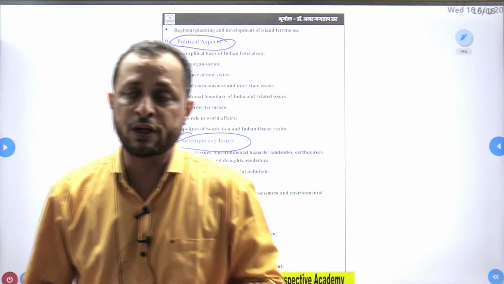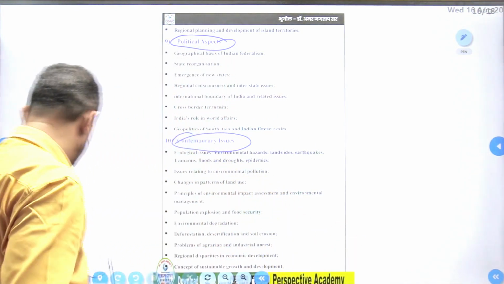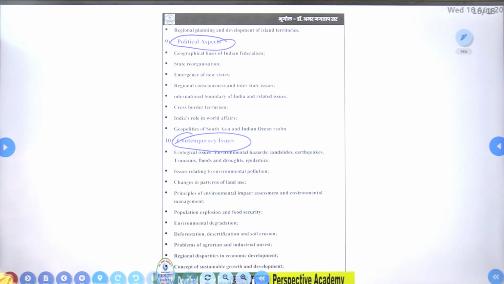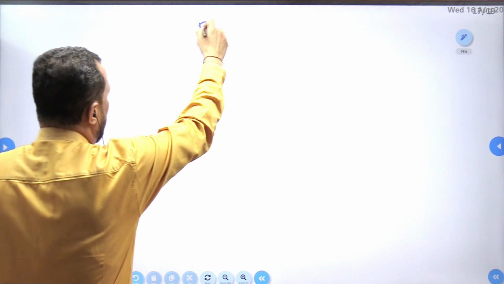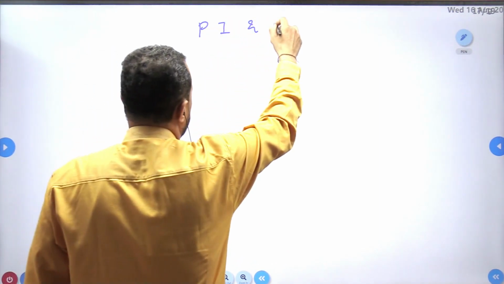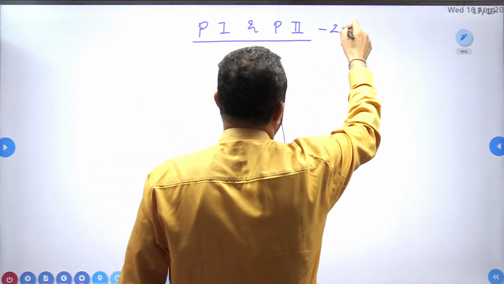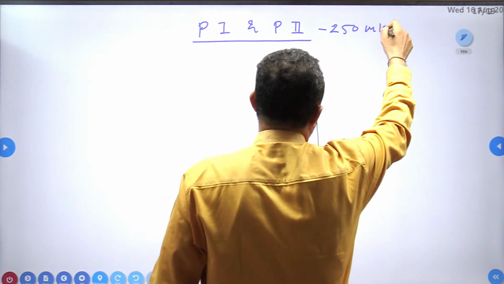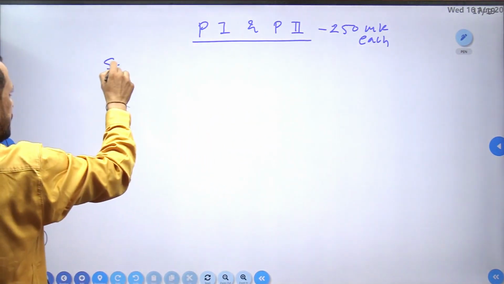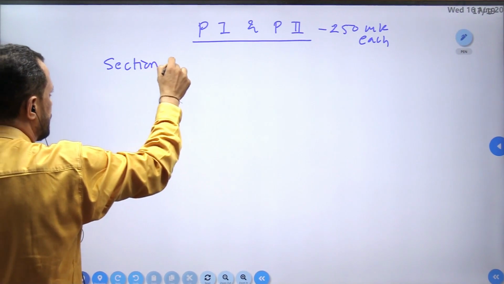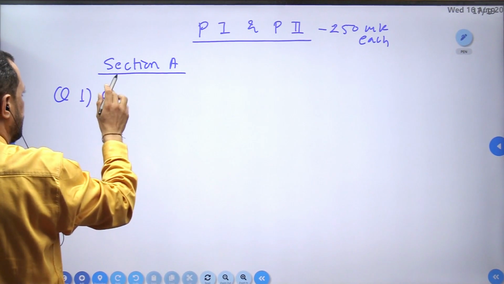Now the next thing which we are going to discuss is the structure of the question paper. That is quite important. Both paper 1 and paper 2 will have the same structure. Each will be for how many marks? 250 marks each. Each paper will have 2 sections. Section A, question 1, in that